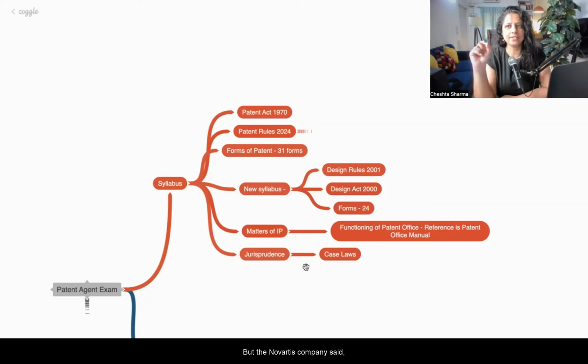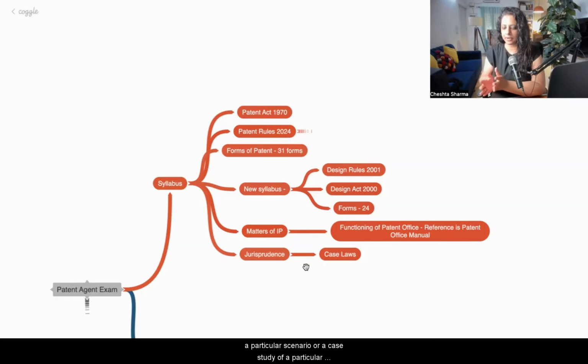But the Novartis company said, no, this is a new composition and we want to get a patent in India. They got a patent in USA and Europe, but they didn't get a patent in India. Then they went to High Court, then they went to Supreme Court, and the Supreme Court also denied them. So this is called a case law. This is called a particular scenario or a case study of a particular company that goes through different procedures. And why is it called jurisprudence? Because the law is evolving based on what happened in this particular condition.